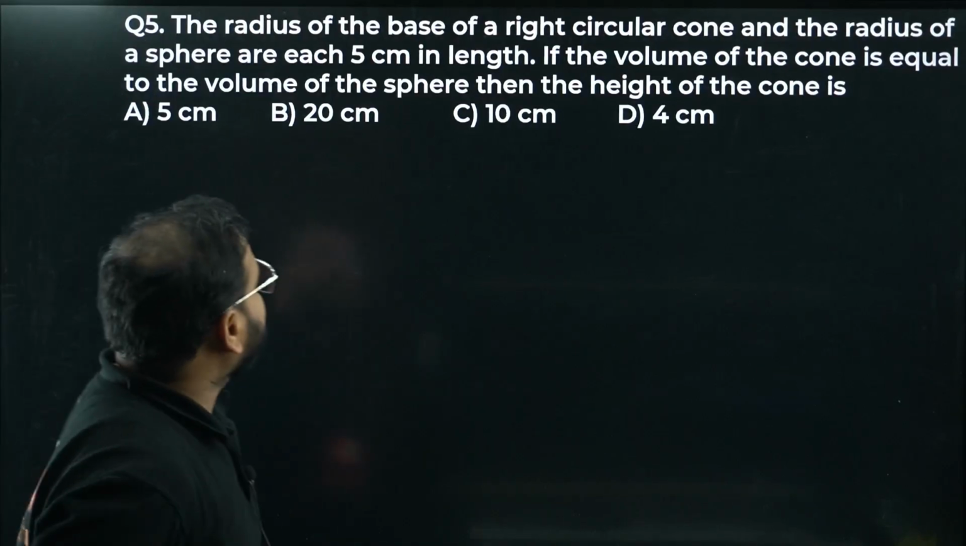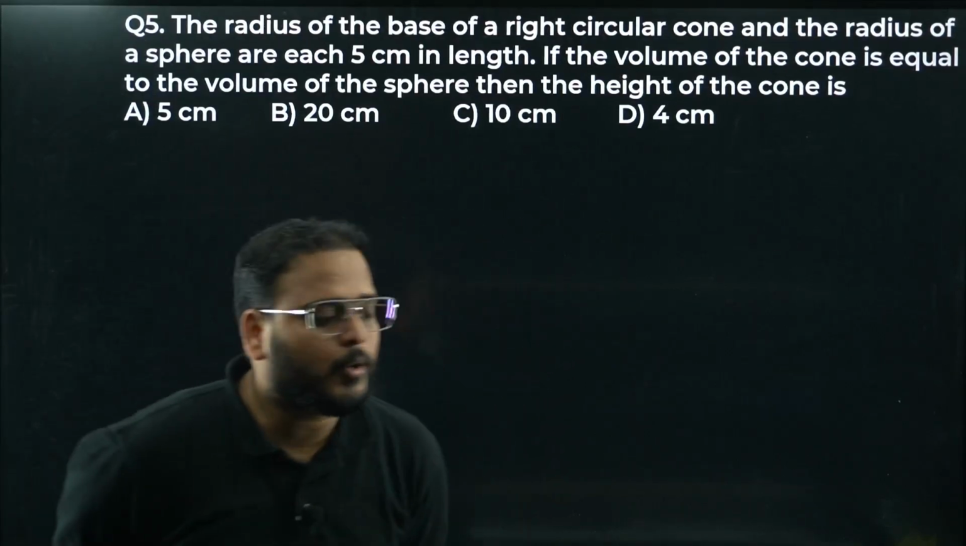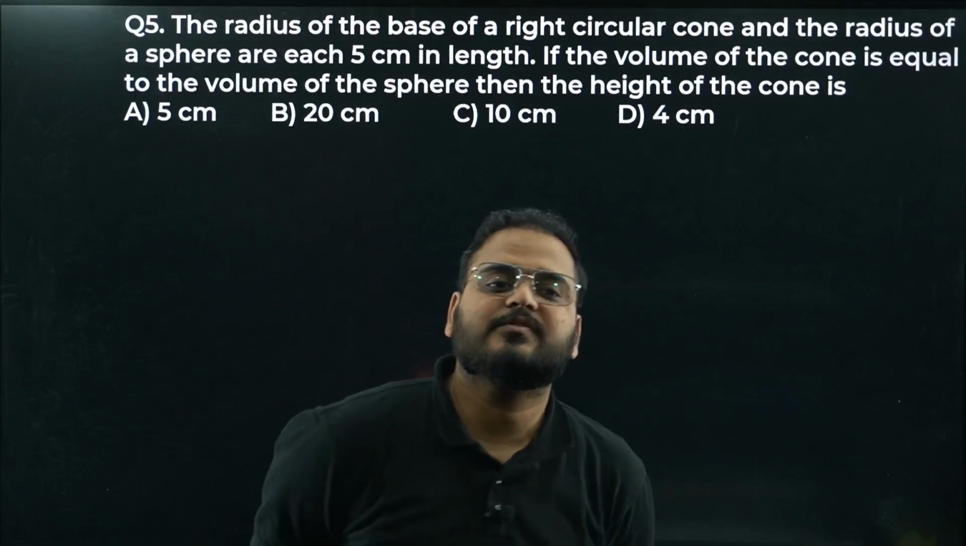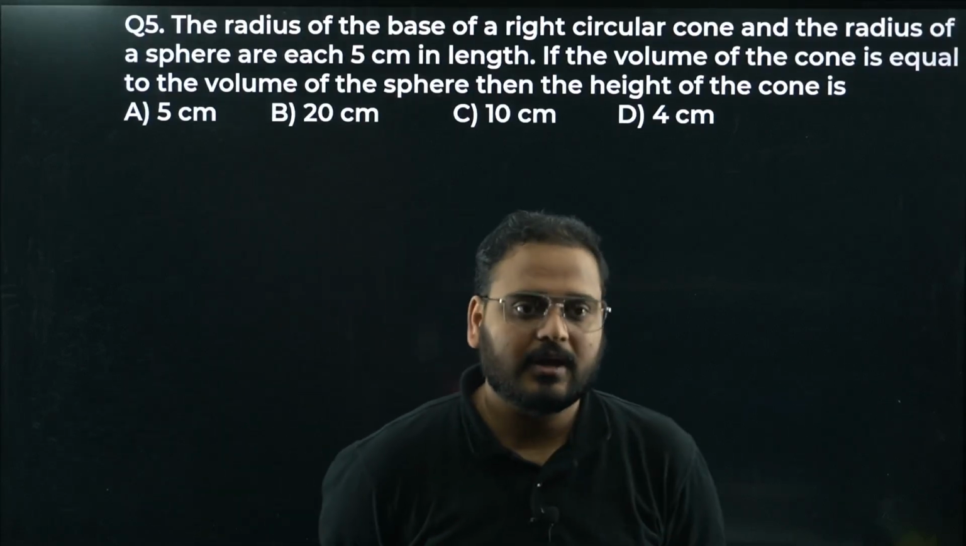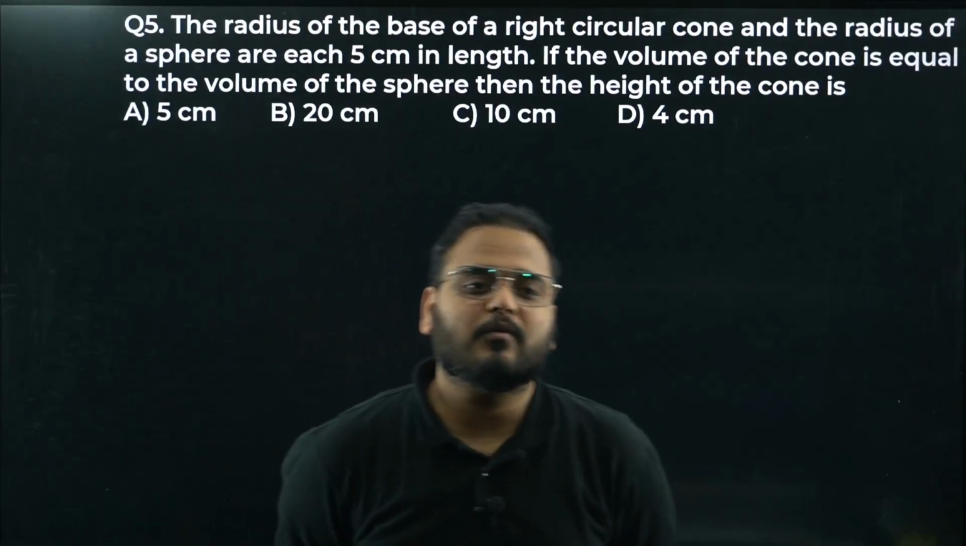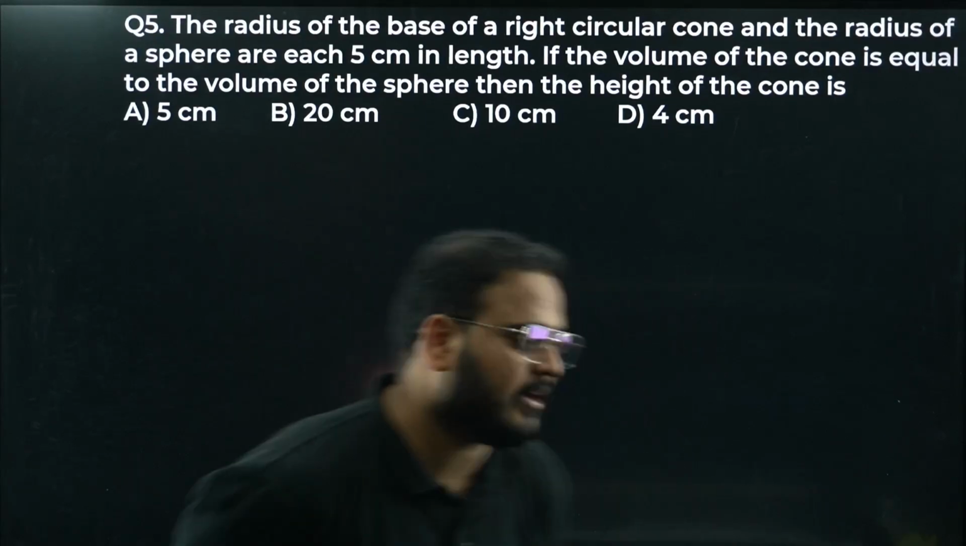Question number 5. The radius of the base of a right circular cone and the radius of the sphere are 5 cm in length. If the volume of a cone is equal to the volume of the sphere, then the height of the cone is?